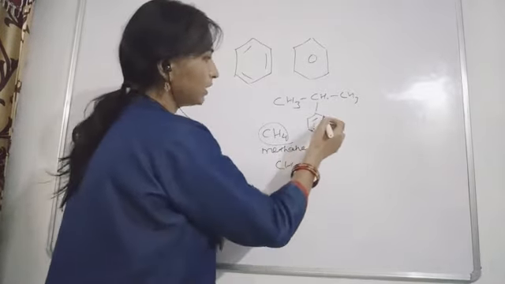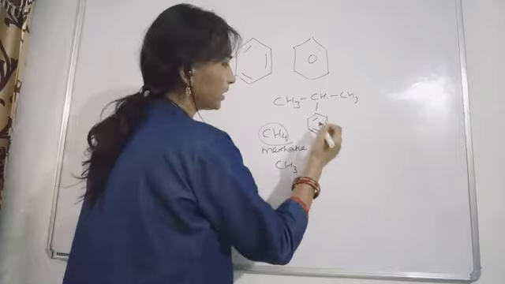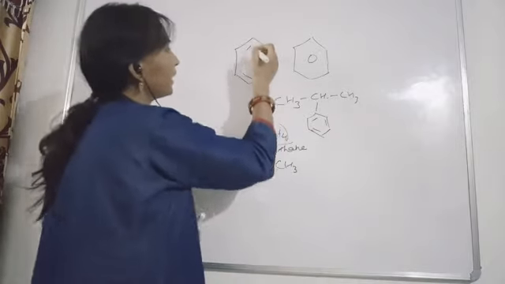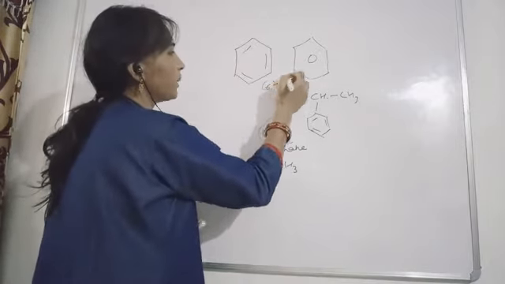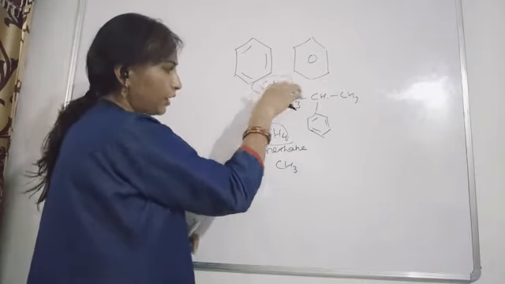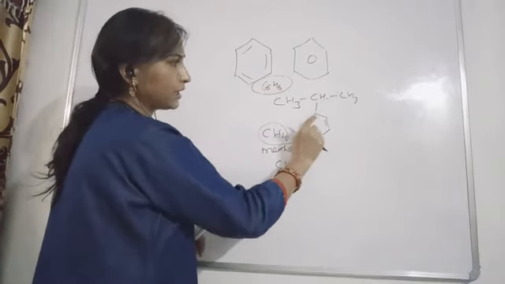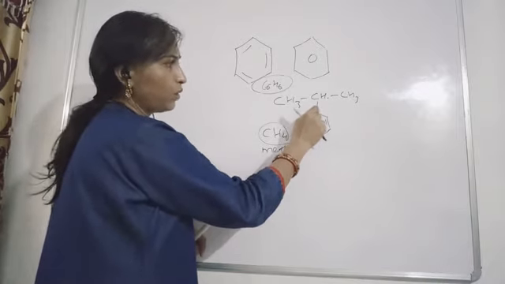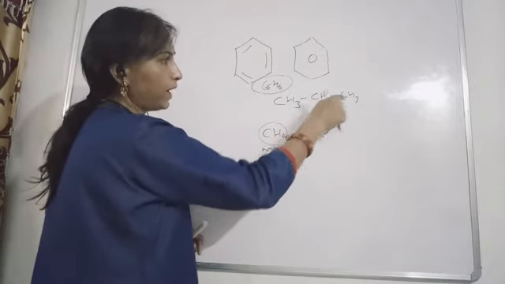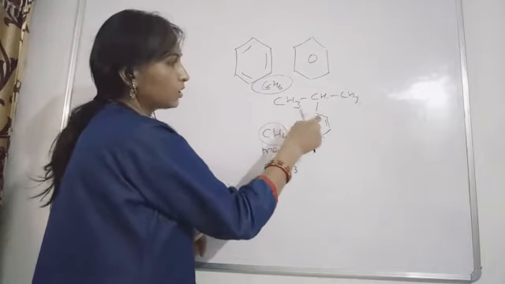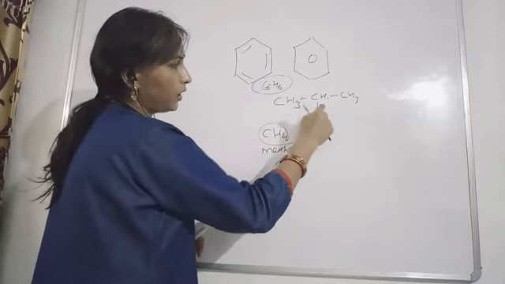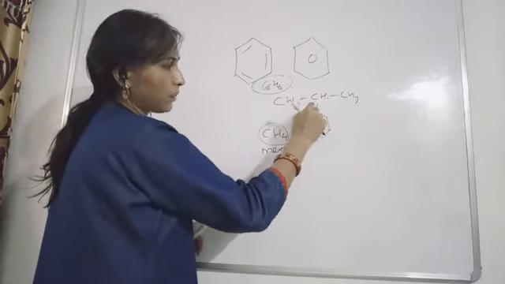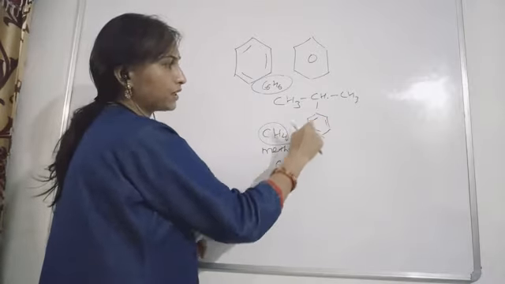This aryl group comes from C6H6, benzene. One hydrogen will be taken out. In this case, the hydrogen attached to this carbon was taken out and replaced by this parent chain. So which substituent are we going to use for this benzene?